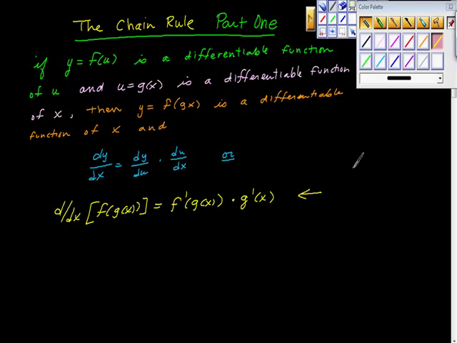Look at this for a second. Think of this kind of like a composite function. So here's this composite function right here. We have f of g of x is equal to f of u. And I'm trying to convince you of this, that we're going to break this into pieces, and we're going to look at it like this.